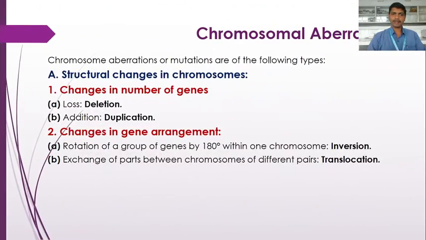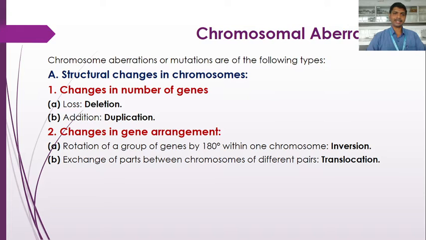So chromosome aberrations or mutations are of the following types. These types have been broadly categorized into two: structural changes and numerical changes. Here in this chapter we are interested only in the structural changes, because the numerical changes we saw in the previous chapter. Structural changes in chromosomes involve changes in the number of genes and changes in gene arrangement.